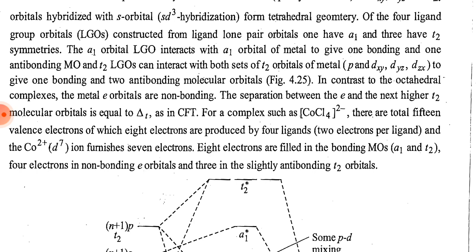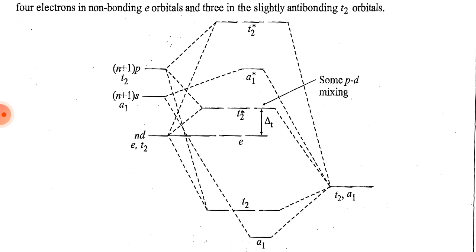For a complex such as cobalt tetrachloride 2 minus, there are a total of 15 valence electrons, of which 8 electrons are produced by the 4 ligands, 2 electrons per ligand, and the cobalt 2 plus d7 ion furnishes 7 electrons. The 8 electrons are filled in the bonding molecular orbitals A1 and T2, 4 electrons in non-bonding e orbitals and 3 in the slightly antibonding T2 orbitals.